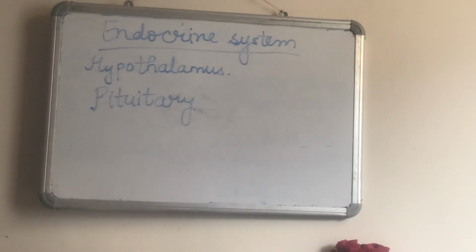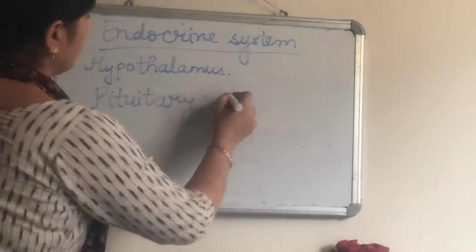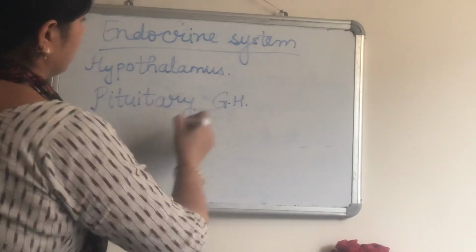It also helps in the development of various parts. It has a role in the difference of melanin in the body. Then oxytocin, which helps in uterus contraction, is also released by this pituitary gland. So you can say mainly growth hormone is released by this.